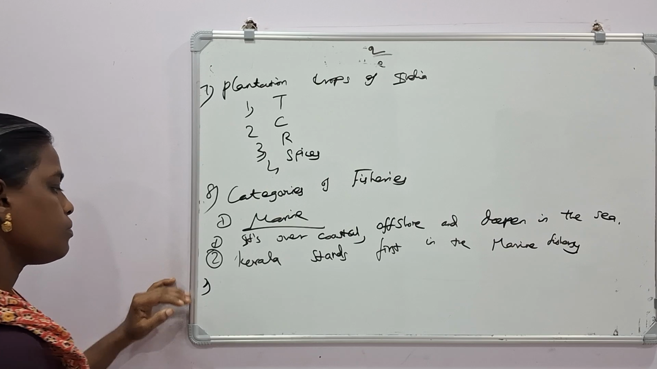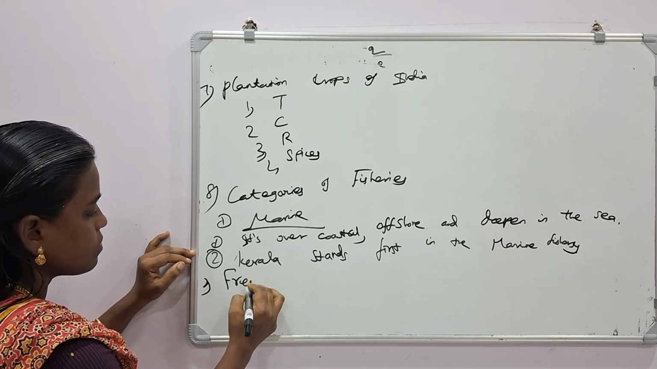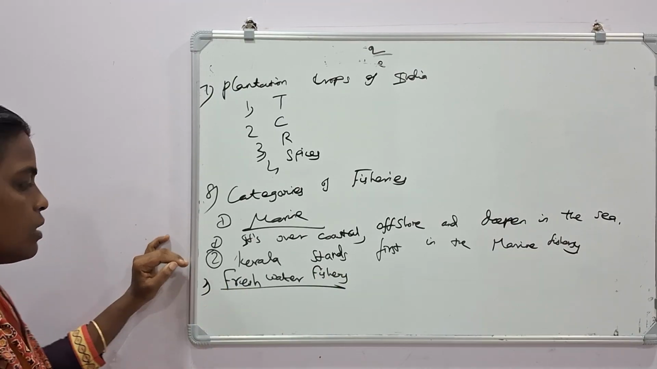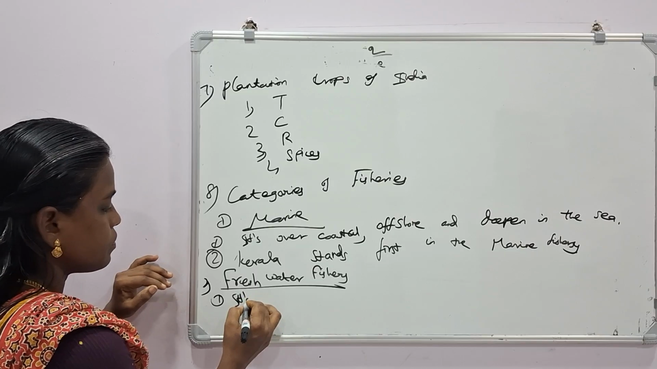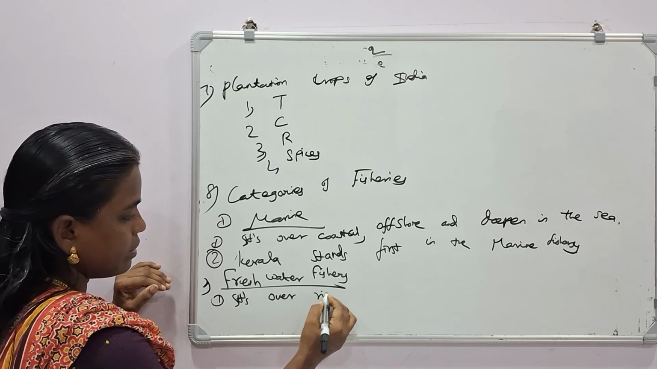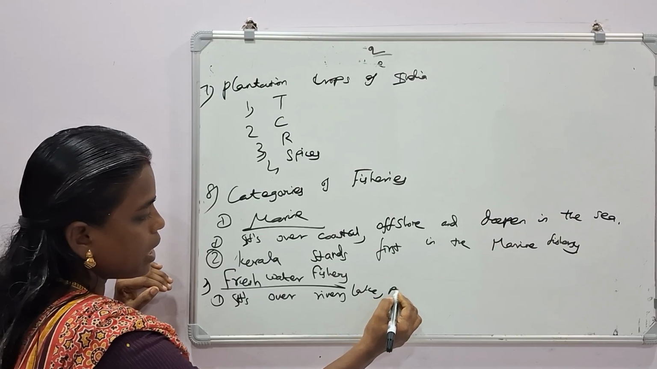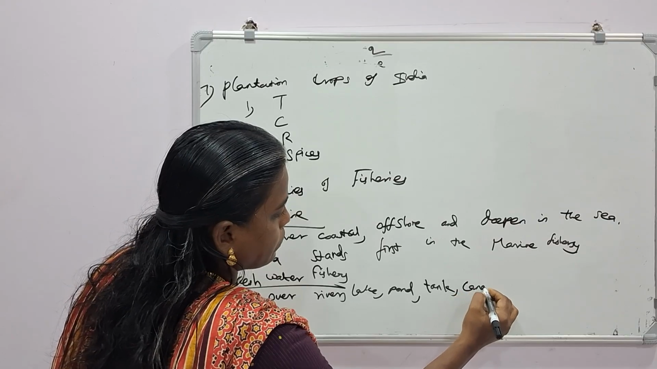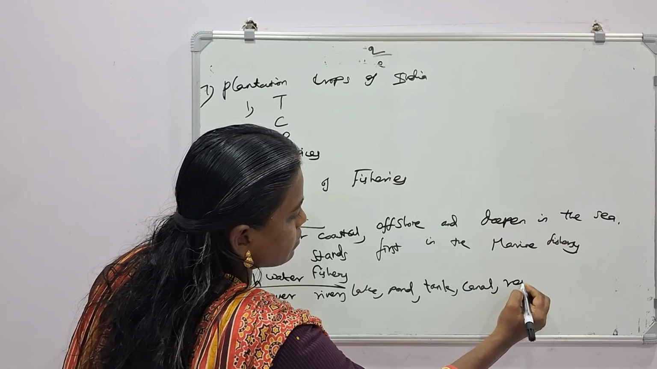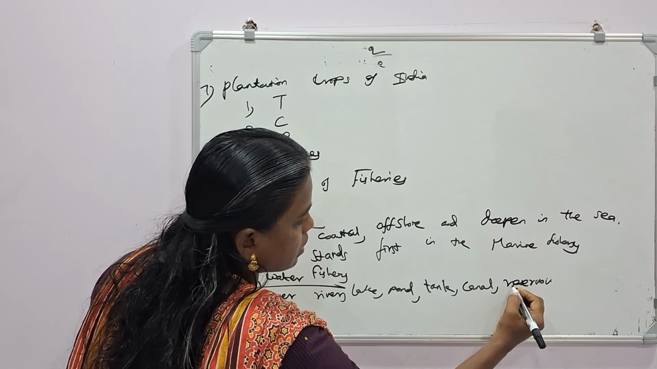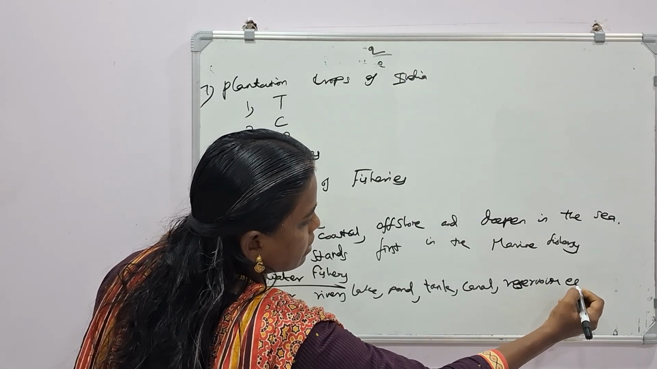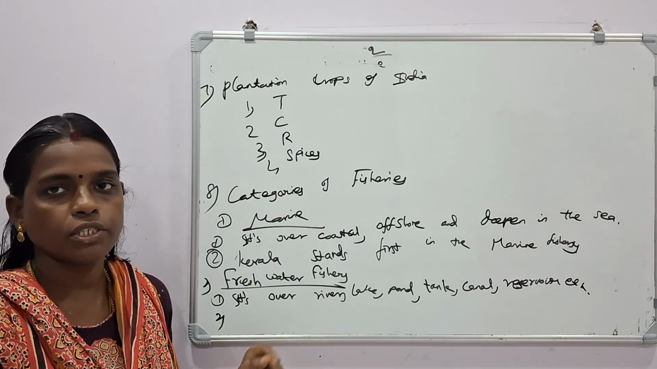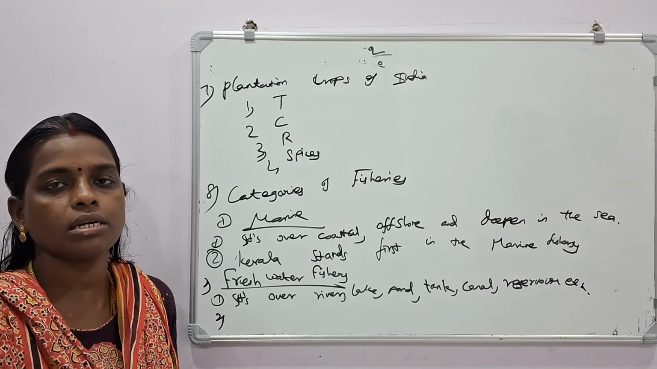Second one, freshwater fishery. First point, it's over river, lake, pond, tank, canal, reservoir, etc. Second one, Andhra Pradesh is the leading producer of freshwater fishery.